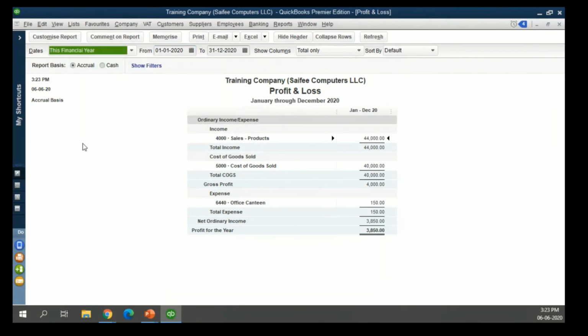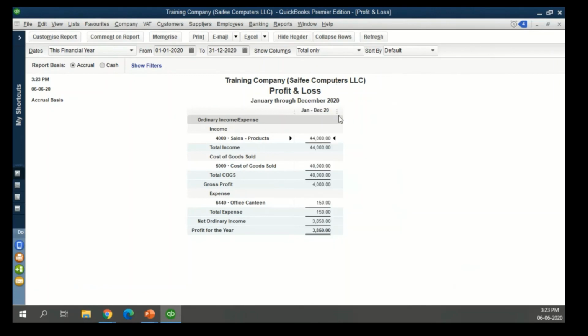So let's say I want to see it for this financial year, even though I have the same information because we have recorded only one or two purchases and one sale and one expense. Now, any software can do this particular part very easily, that okay, we have this profit and loss available that can tell you the company's health in terms of profitability.